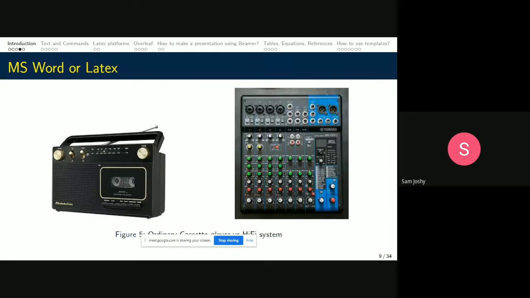However, the hi-fi system on the right side will have many controls. On first view, we can see that it is very complicated. However, the output which we get from the hi-fi system, just like LaTeX, is far above that of MS Word.